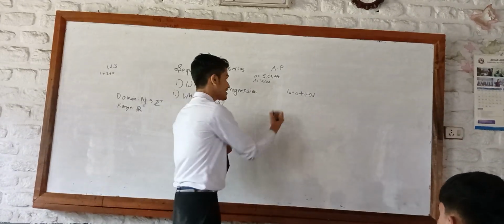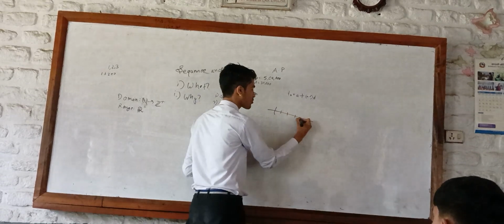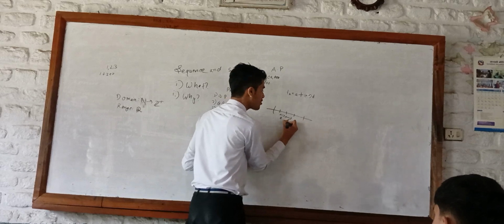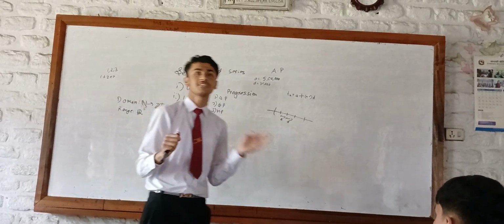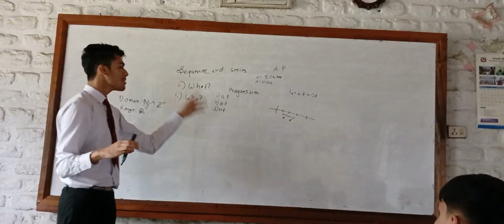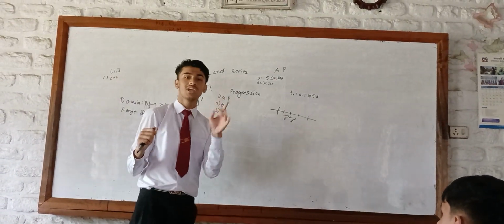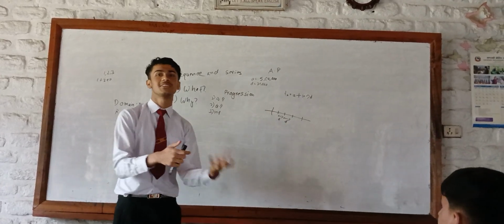The thing to notice is, in a number line, if you draw out the terms of an arithmetic progression, the difference is always going to be constant. This value never changes, and that is a primary property that we must understand while studying arithmetic progression. Number two is a geometric progression. This is quite similar, however, we do not have a difference. We have a ratio. Let's say the growth of bacteria in a petri dish.